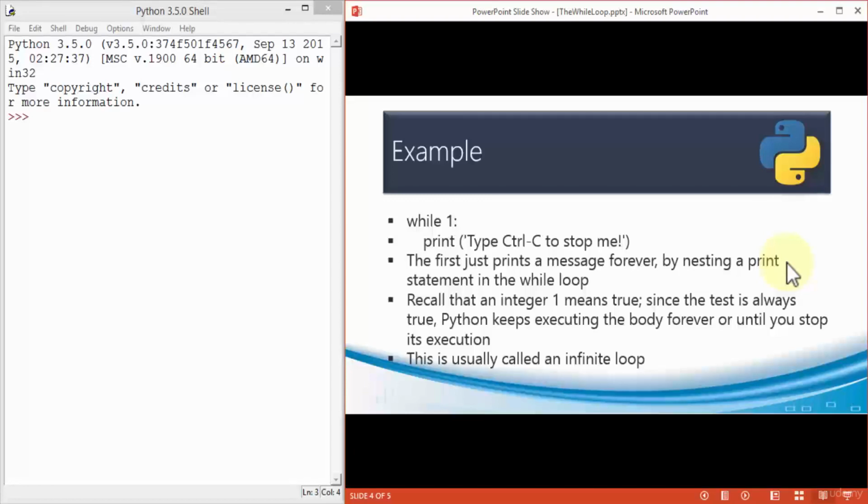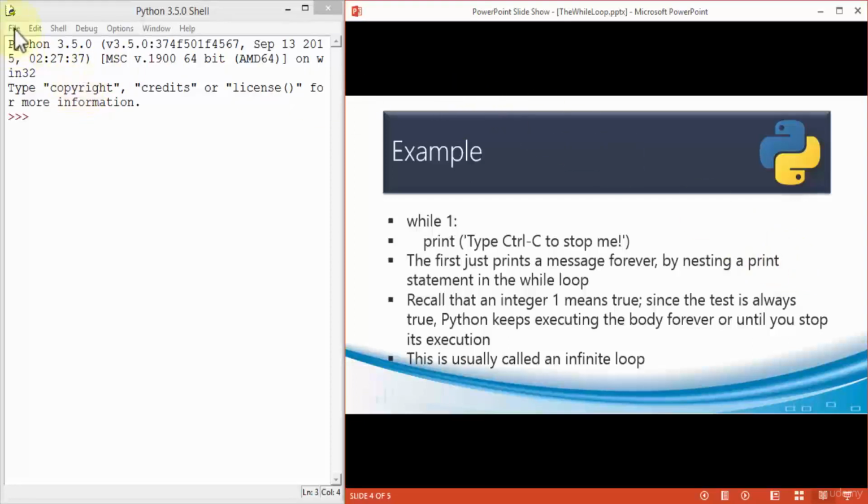Since the test is always true, in other words, it's just 1, Python is going to keep executing the body forever or until you stop its execution. And this is typically called the infinite loop. In other words, it's a never-ending loop. Python is going to keep printing, type Control-C to stop me, and it's going to continue forever and ever, until of course you use a break statement, for instance, in your code, or you turn your computer off. But Python is not going to stop. Let me in fact demonstrate.